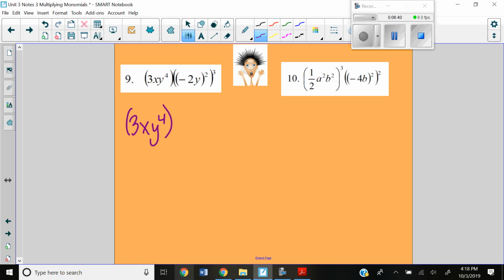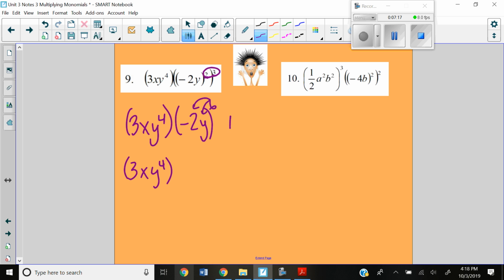Now in my second set of parentheses, I see 2 sets of parentheses. So I can do 2 things. One, I could distribute my squared, my 2 here, through, and then do the 3 through, or I can multiply my powers and then distribute it in. And I'm going to do that. So I end up with negative 2y to the 6th. And now I'm going to distribute a 6th power through there. So my first parentheses, I haven't done anything with, so I'm going to leave those. My second parentheses, I'm going to distribute in my